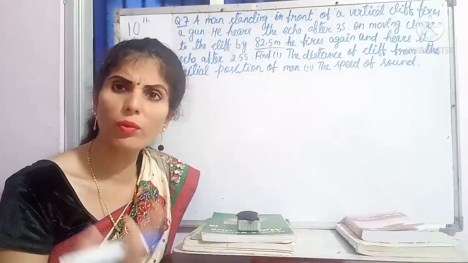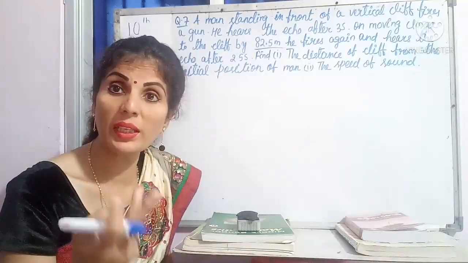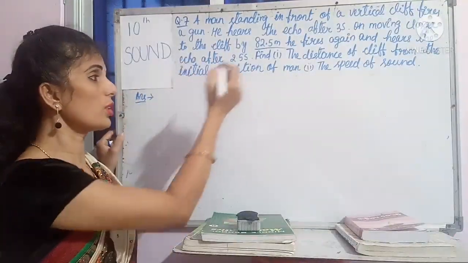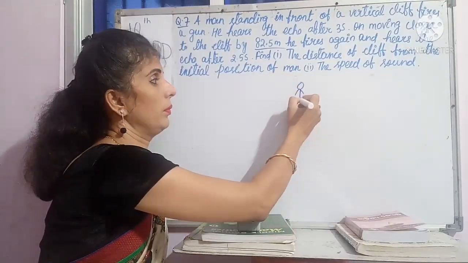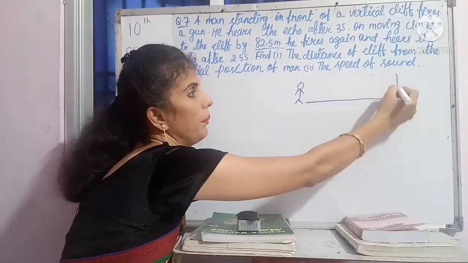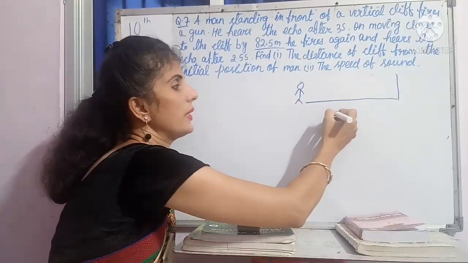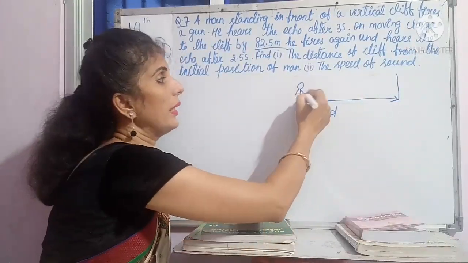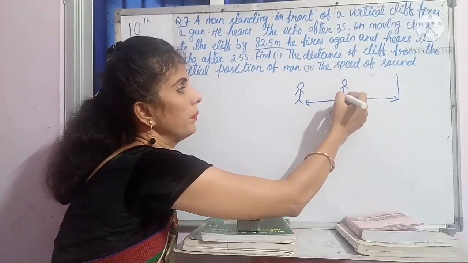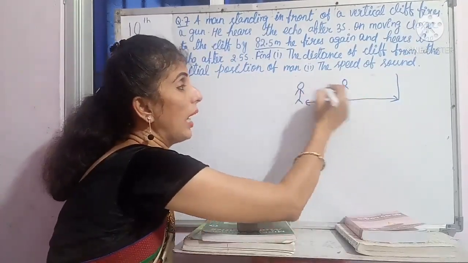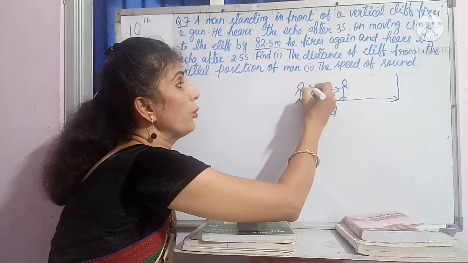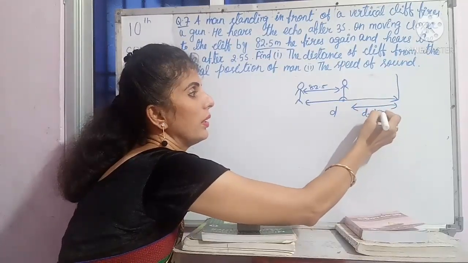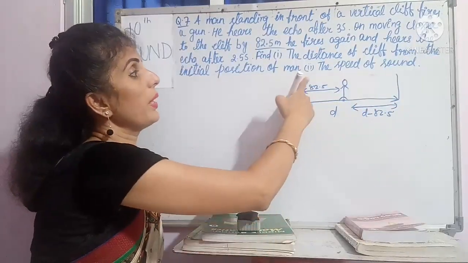Maybe you are thinking, if in one formula two numbers are missing, then how can you find out? Now let's see what we will do. So now put that line. Suppose this is the man, this is the cliff, and this is the main distance. As it has not been given, let it be D. From here to here, let it be D. After that, he came closer, so this is the new position. And how much did he come closer? 82.5 meter he came closer. So what is the new distance? D minus 82.5.